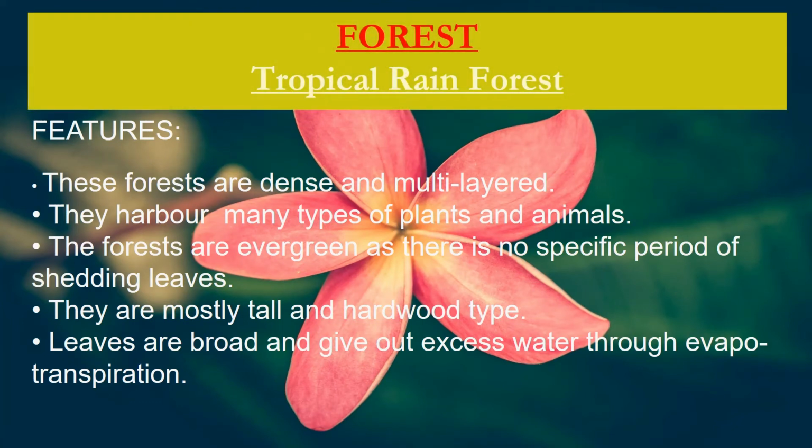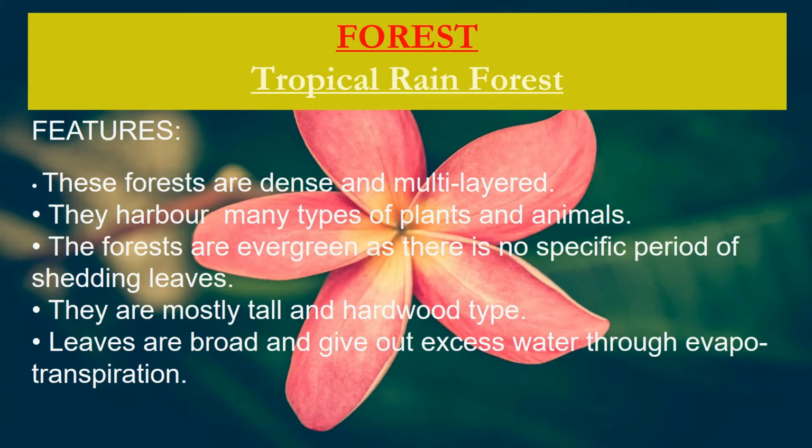According to the classification of natural vegetation, the first category is of forest. India has tropical rain forests. These forests are dense and they have a multi-layered structure. Multi-layered structure means there are trees of different height. There are small plants, there are medium-sized trees, and there are very tall trees. So they present a layered appearance.